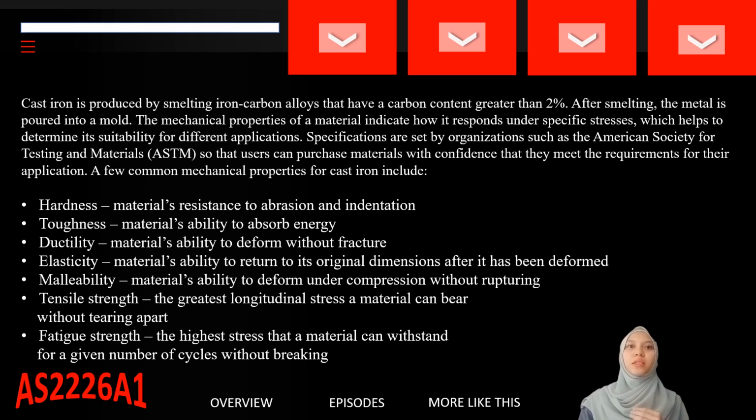The mechanical properties of a material indicate how it responds under specific stresses, which helps to determine its suitability for different applications. Specifications are set by organizations such as the American Society for Testing and Materials, which is ASTM, so that users can purchase materials with confidence that they meet the requirements for their application. A few common mechanical properties for cast iron include hardness, toughness, ductility, elasticity, malleability, fatigue strength, and tensile strength.